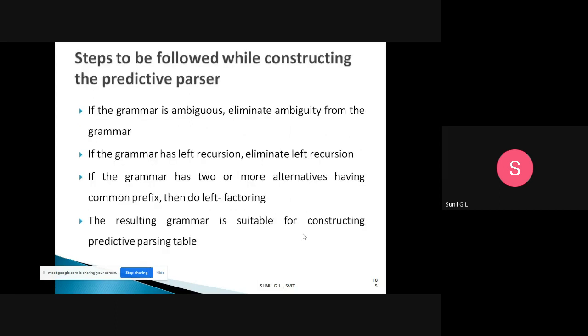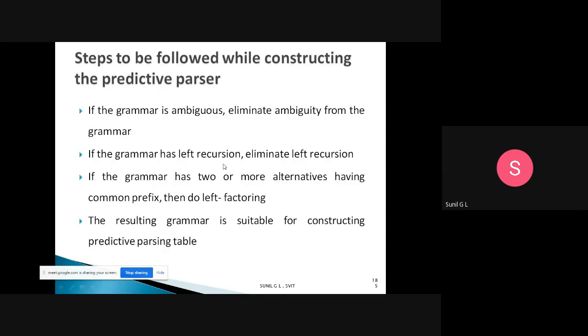Now, what are the steps to be followed while constructing a predictive parser? First, we need to check whether the given grammar is ambiguous. If it is ambiguous, eliminate the ambiguity from the grammar. If for the given string two or more alternative parse trees are available, then we call it an ambiguous grammar. If an ambiguous grammar is there, remove it.